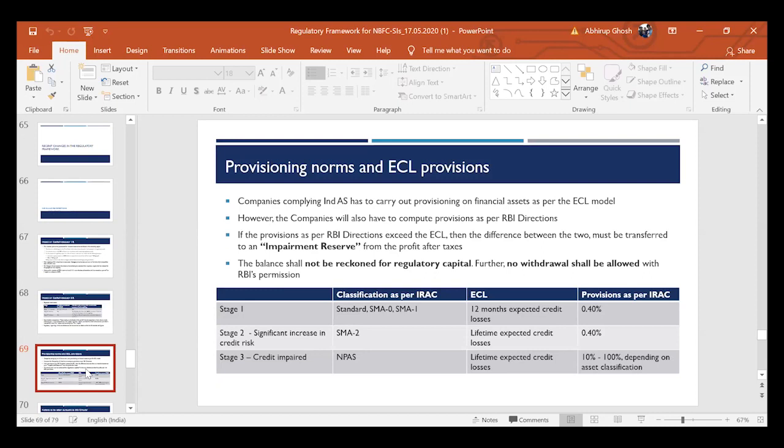This is something similar to what we do under 45 IC. That is also an appropriation of profit. This is also an appropriation of profit. But unlike the statutory reserve, this will not be reckoned for your regulatory capital. Neither can this be withdrawn without RBI's approval. So this is something new, and this will apply prospectively, which means if your company has already prepared financials as per Ind AS for the last financial year, you don't have to do anything for the last year's balance sheet. But prospectively, for financial statements for the year ended 31st March 2020 onwards, we will have to follow this.